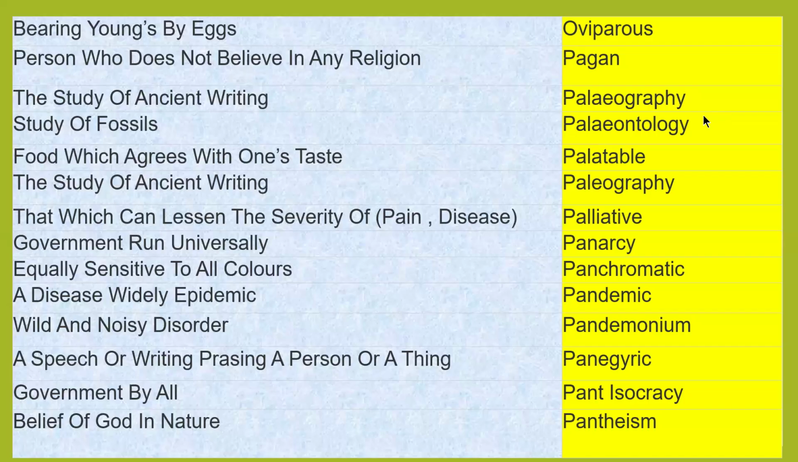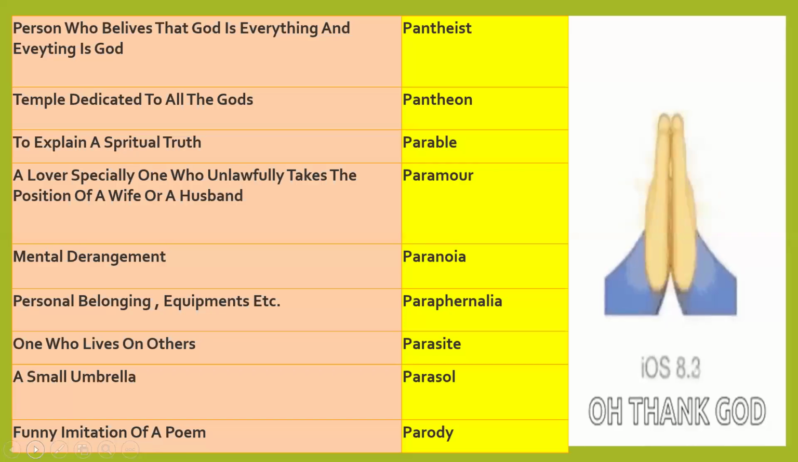A person who believes in God in nature is a pantheist. A pantheist is a person who believes that God is everything, God is everywhere, God is omnipresent. God is supreme power. The person believes that God is everything and everything is God.